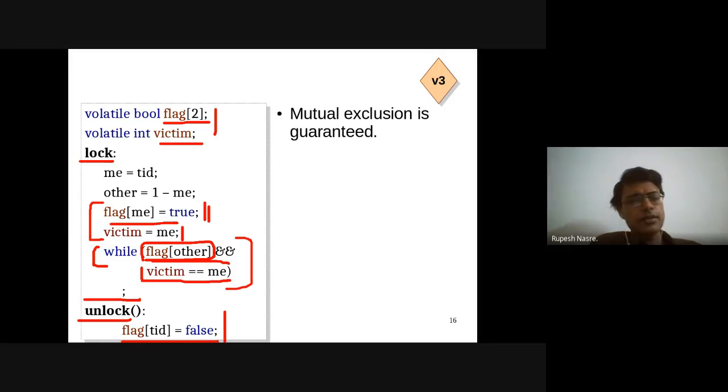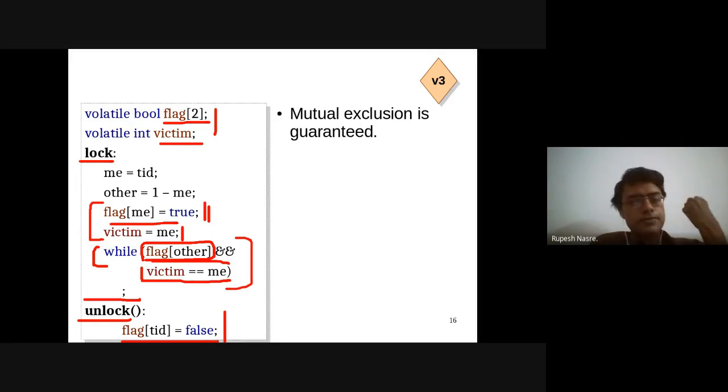Yeah, I see. Okay, victim will always be either this or the other one. But is it possible that both of them, so flag of other could be true for both the threads, and the victim, is it possible that I might see it at a different time and somebody else might see it at a different time?